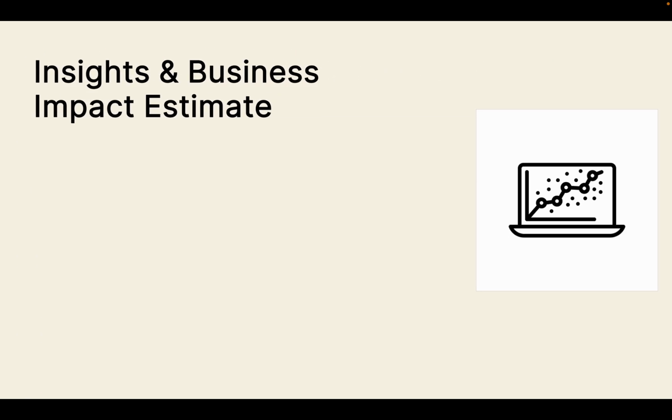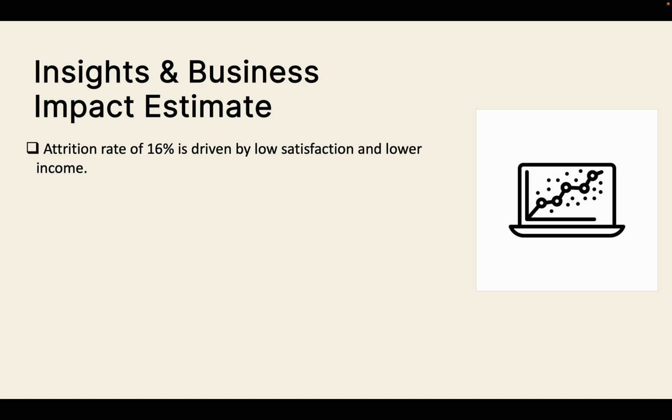Now here are the insights and business impact estimates. The attrition rate was 16%, which implies a significant financial impact. Given that replacing an employee costs 50 to 400% of their salary, turnover can cost about $4 to $30 million per year at Frito-Lay.